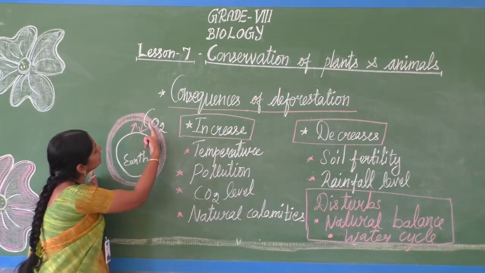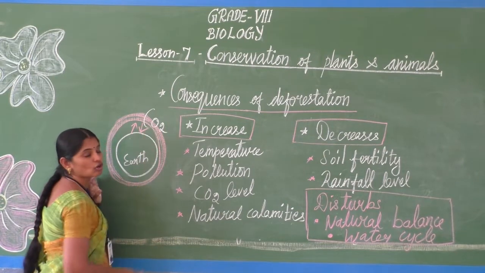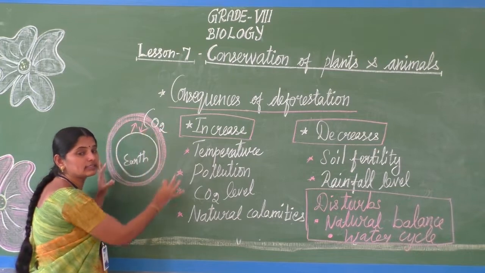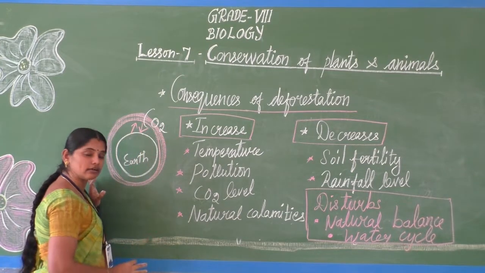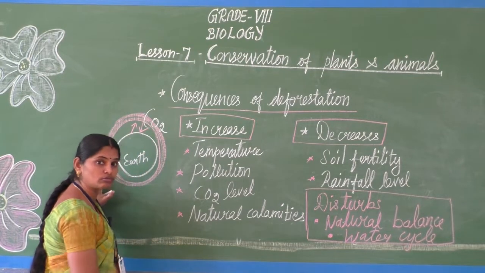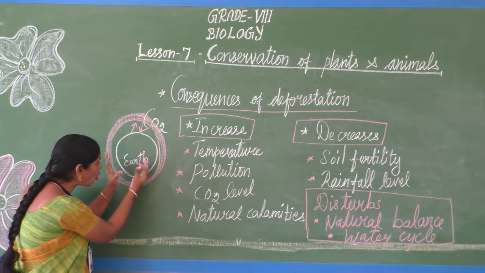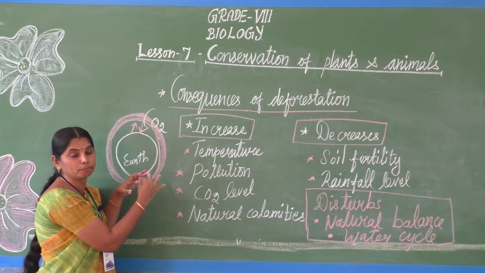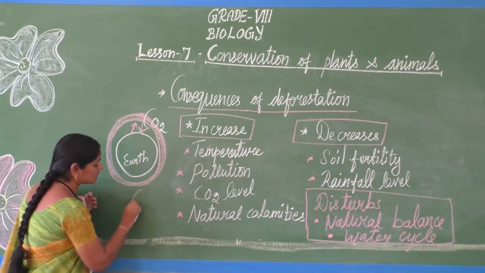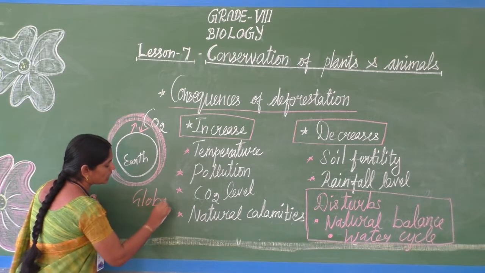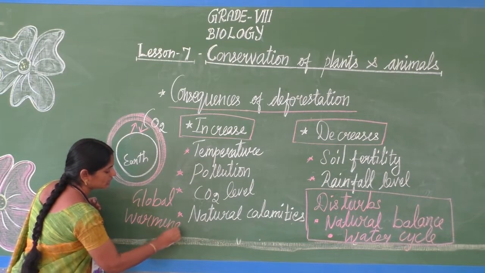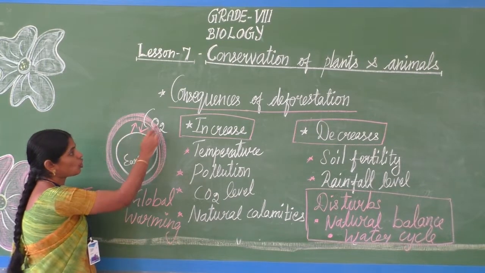The heat is reflected back to the earth. So the heat level is maintained in and around the earth itself. So the globe gets warm, சூடாகுது. That's what we are saying as global warming.